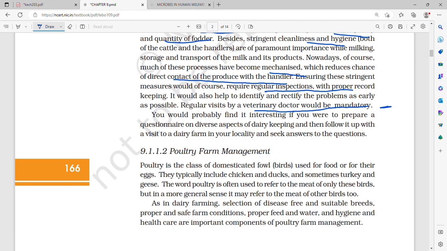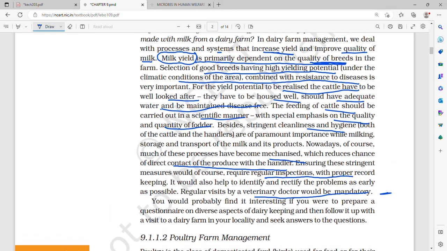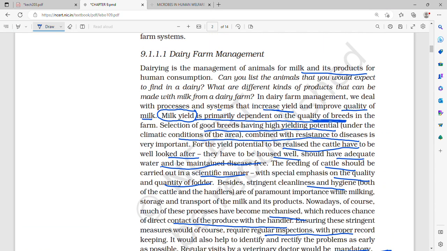Now, what are the important points in dairy farm management? Dairying is the management of animals for milk and milk products for human consumption.